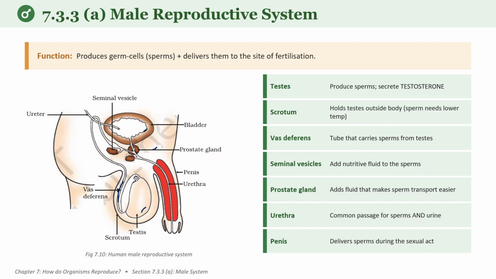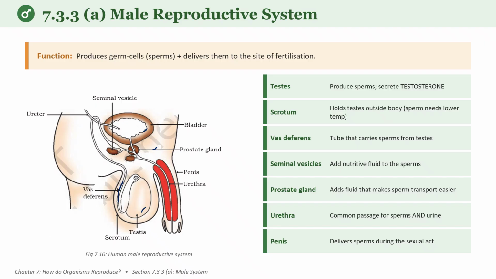Vas deferens is nothing but a tube which is carrying the sperms from the testis. Next comes the seminal vesicle. It adds nutrient-rich fluid and also provides energy to the sperms. Next is the prostate gland. What it does is add alkaline fluid and also increase the sperm mobility, the movement of the sperms.